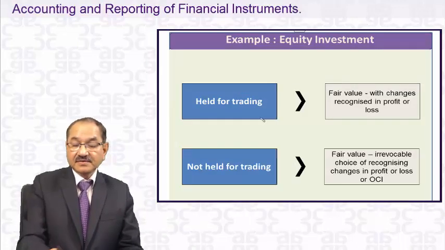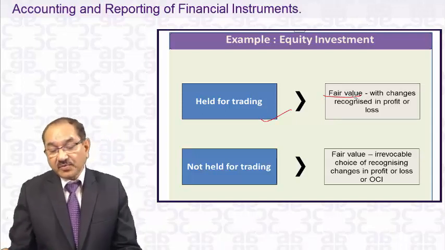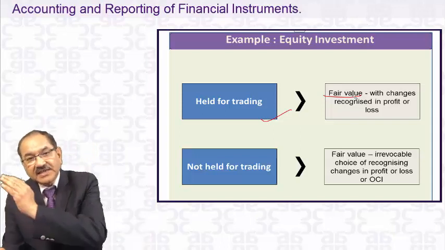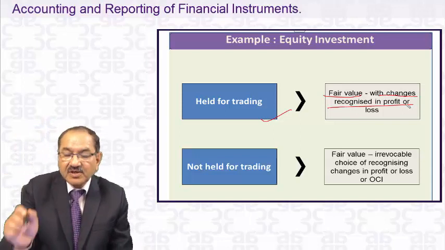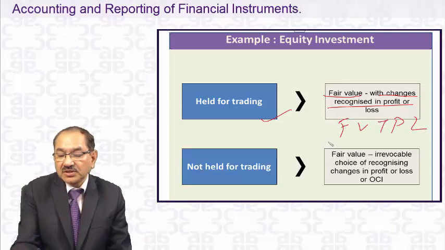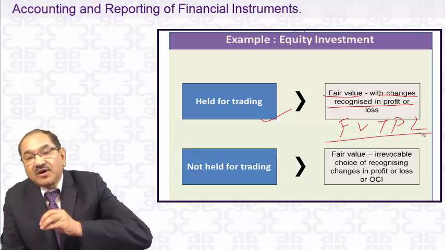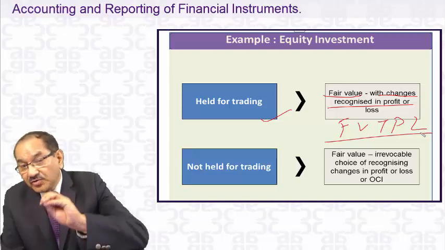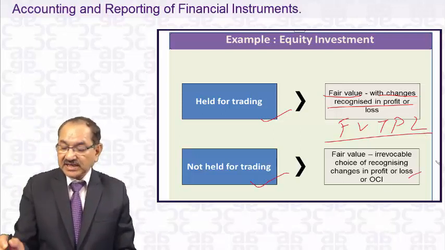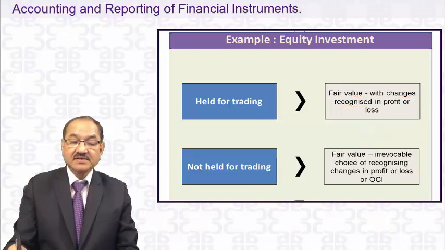If it is held for trading, as I told you, it will be carried at fair value. And fair value through profit and loss means any change in fair value at the reporting date will be debited or credited to profit and loss account. That's why it is called fair value through profit and loss, because any change in fair value of these assets on the reporting date will be debited or credited in the profit and loss account. Not held for trading, it will be through the OCI. I again advise you not to do this OCI because it may be difficult to understand.